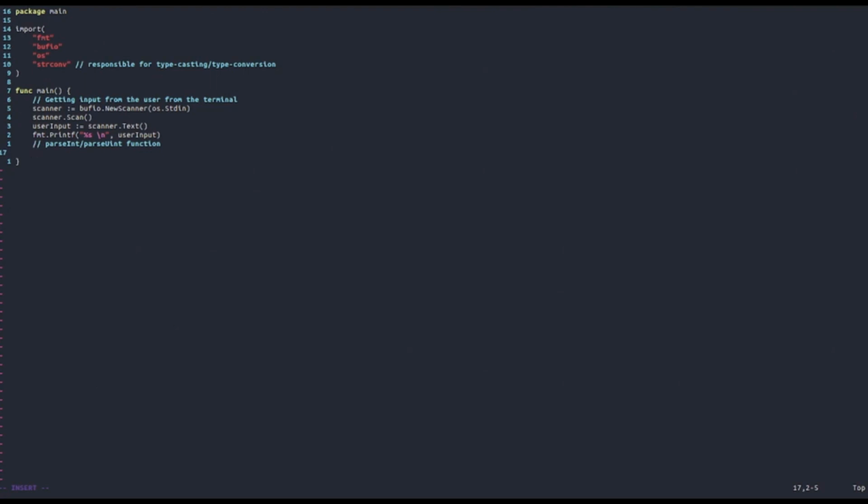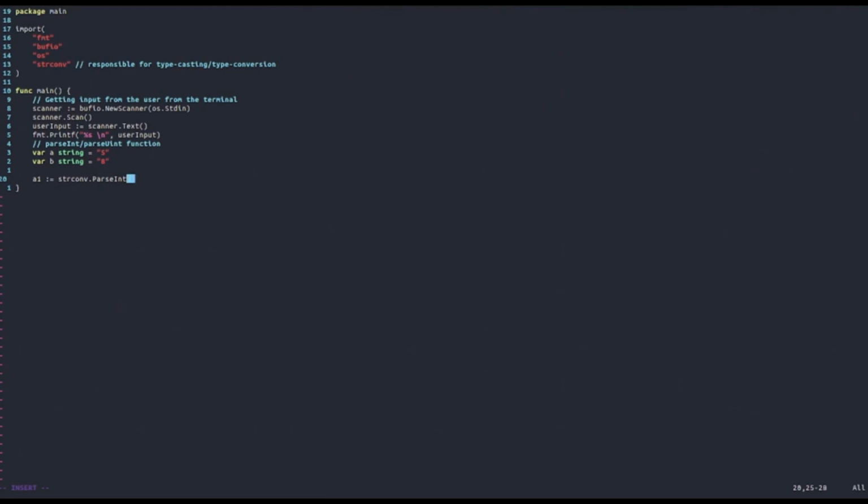So for now, let's forget about the input, but let's define two variables of string type. For example, a, and set it equal to 5, and another one, b, and let's set it equal to 8. Then the way in which we can convert these variables, let's call them a1 and b1, into integers is by using the following function. First thing, we're going to refer to the package we included, which is strconv. Then I'm going to say ParseInt, with capital first letters in both of the words that comprise the function, and then I'm going to pass three arguments.